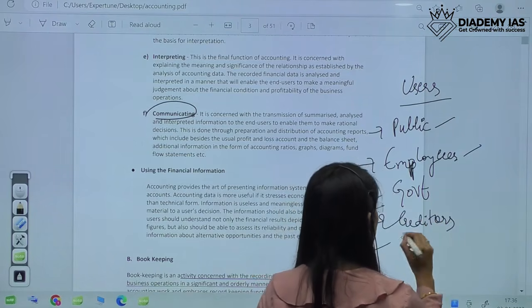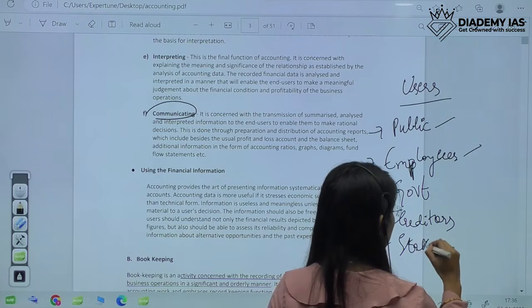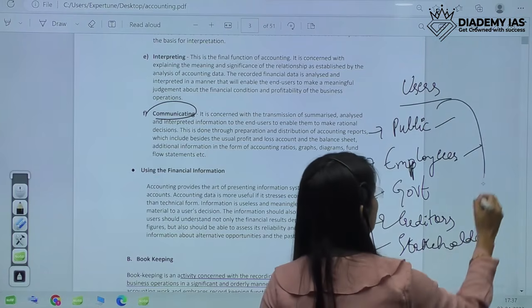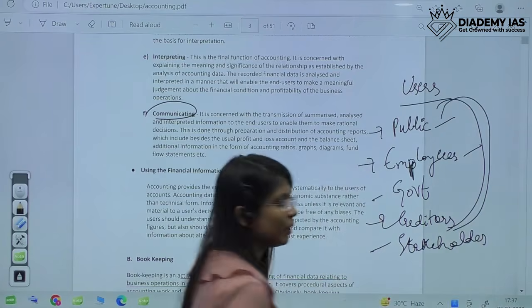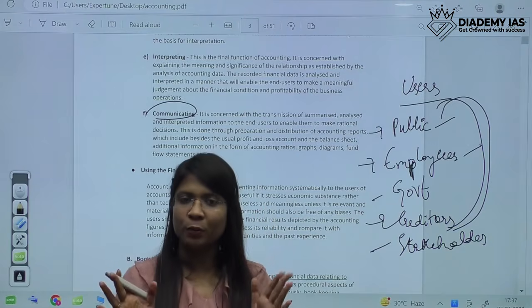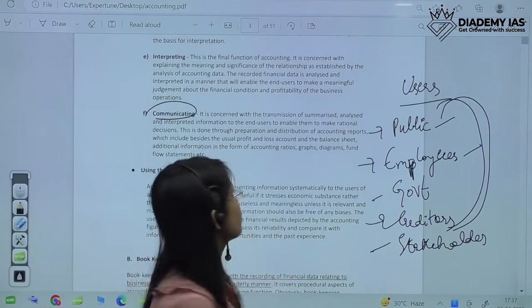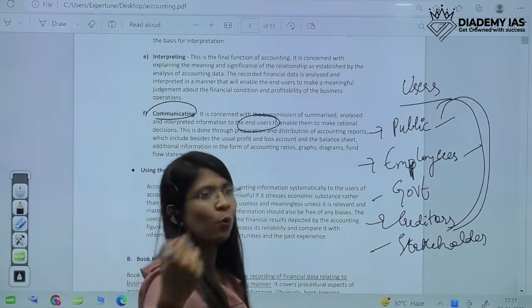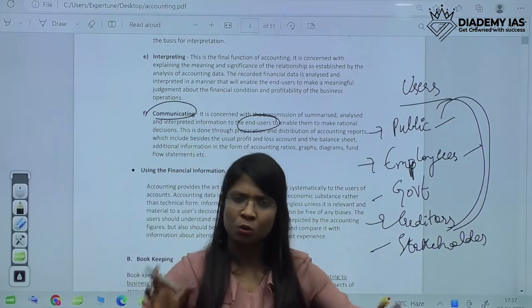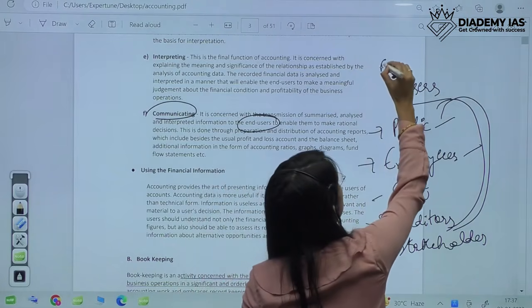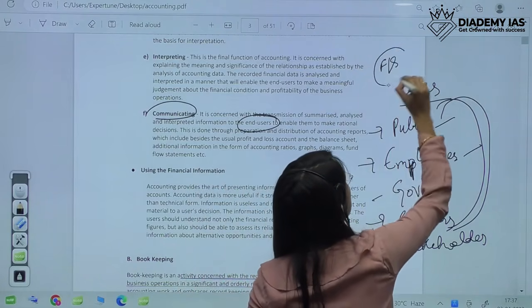There are many types of stakeholders who are interested in knowing the present position, the financial position of a company. So they are the end users. They are the end users of the financial information. So we are communicating this to the end user. And communicating what? Our financial position. So how do we communicate that financial position? Our financial position is reported in terms of our financial statements.